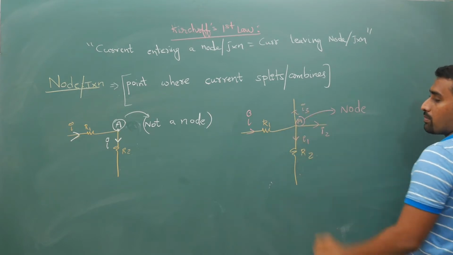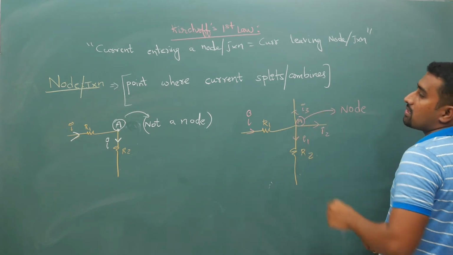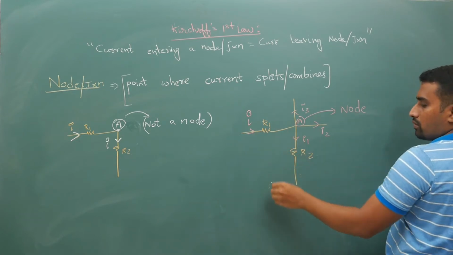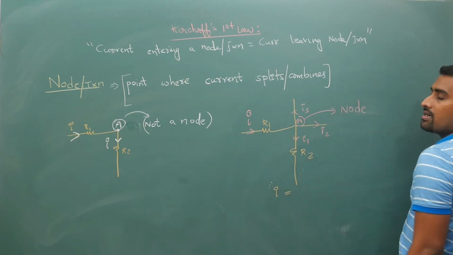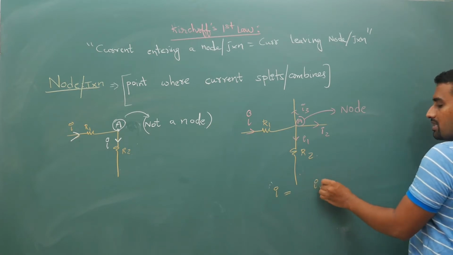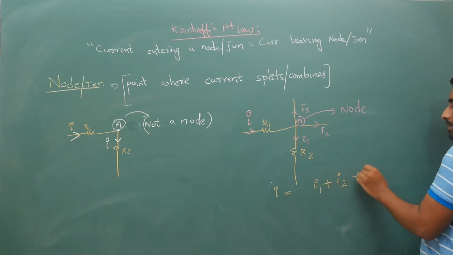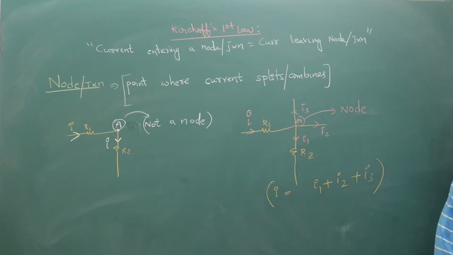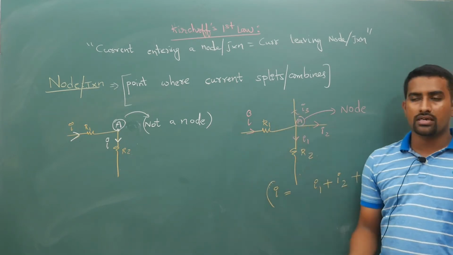And what Kirchhoff's first law says is: look at the arrow, I is the current entering, and how much is leaving? I1 plus I2 plus I3. The current entering this node or junction is equal to the current leaving. That is Kirchhoff's first law.